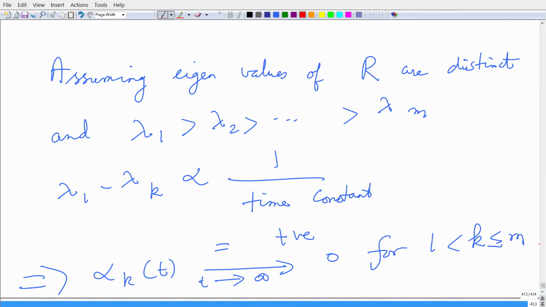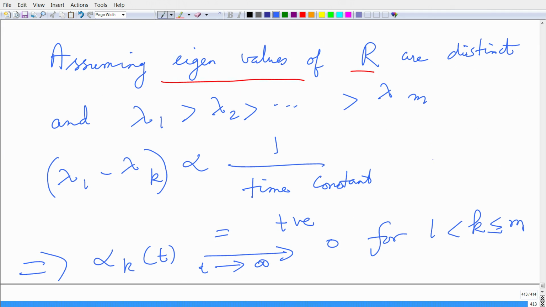Now, assuming my eigenvalues of the correlation matrix are distinct and I have lambda 1, lambda 2 in descending order, the term lambda 1 minus lambda k is proportional to 1 over the time constant, which is positive, because lambda 1 minus lambda k is positive. This quantity lambda 1 minus lambda k is proportional to 1 upon the time constant.